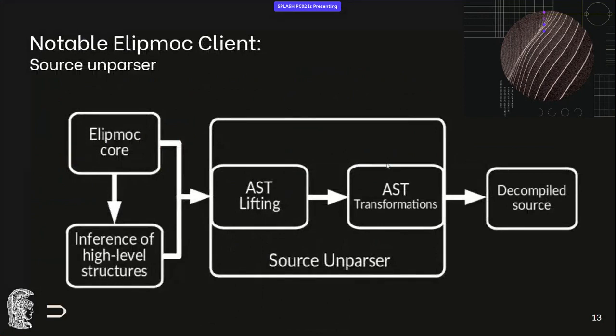Now, a notable client we have on Elipmoc is the source decompiler, because when someone thinks of decompilation, we don't often think of what we define as decompilation. We also need a client that produces something that is more easily understandable by humans. And how we do that is we take the output of Elipmoc, the three-address code. We use some libraries that are available on our GitHub for inferring high-level instructions in memory and storage. And then we lift this into an AST representation, we perform simplifications on that, and we get the decompiled source.